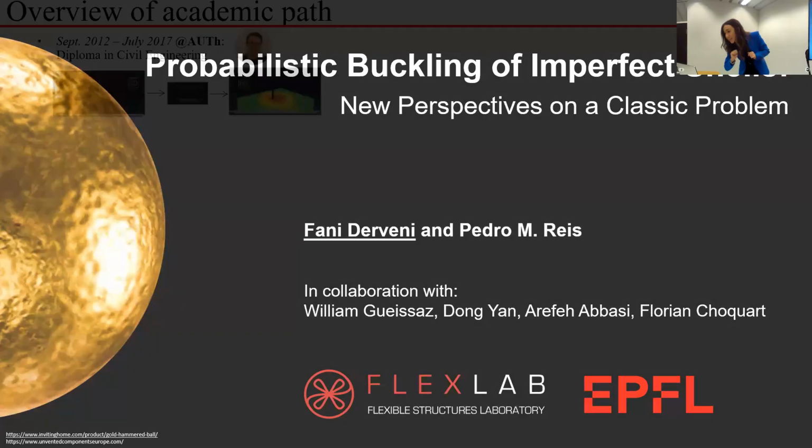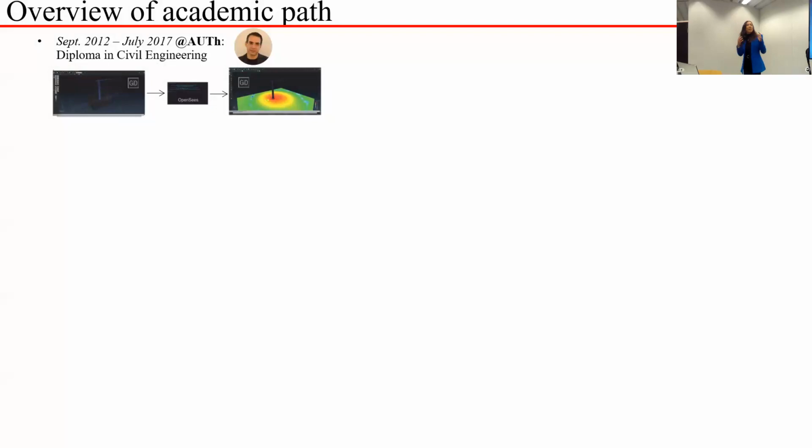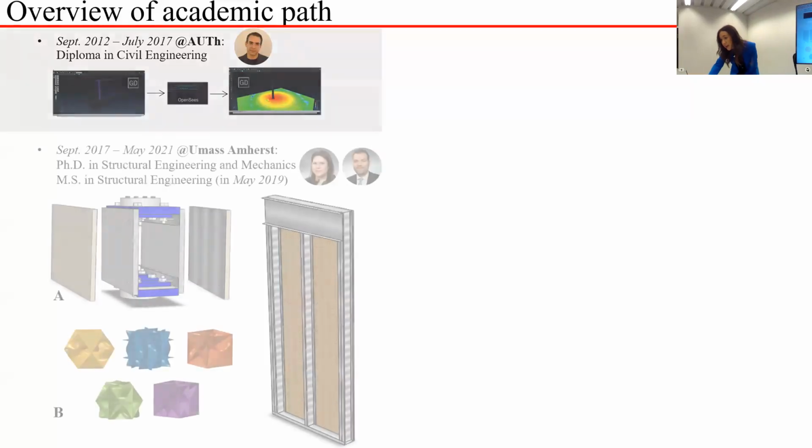So before I enter this probabilistic buckling idea, I want to give a little bit of an overview of what I have worked on during my academic path. As Hara mentioned, I obtained my diploma at Aristotle University of Thessaloniki, where I was focusing mainly on finite element modeling, and specifically I was part of the team developing the graphical environment of the open source software OpenSees for earthquake engineering.